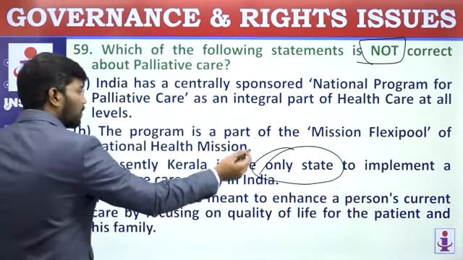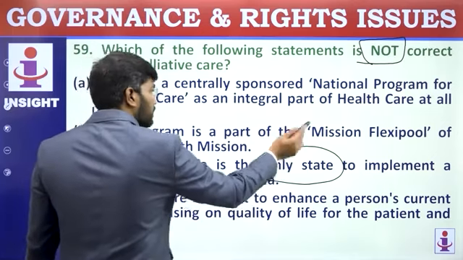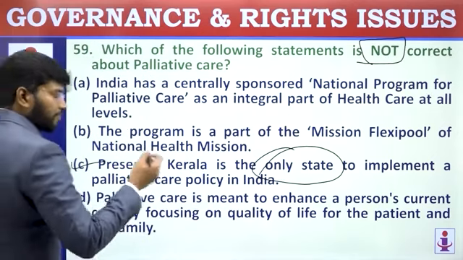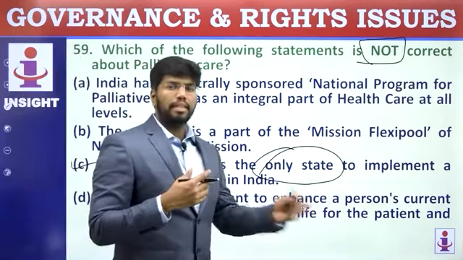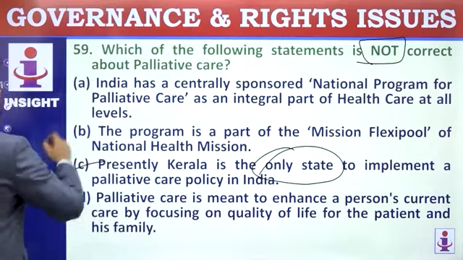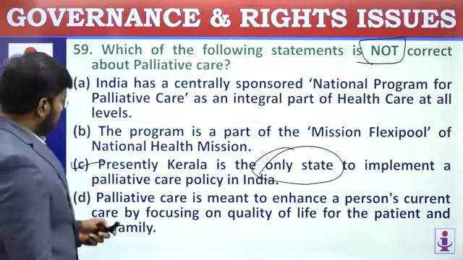Presently, it's not the only state. Many states are following. It's part of Mission Flexipool. A national program is there, and it is a relief for the family to not see that suffering. So all 3 statements are correct and the third statement is wrong. Go for the next question.